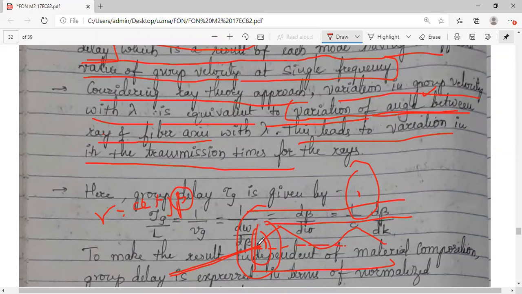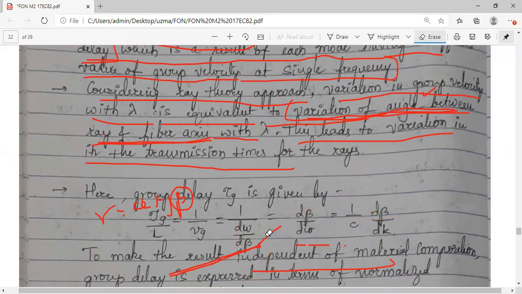So they will enter and disperse in the optical fiber. They propagate at different frequencies and different wavelengths, and each will have a different angle. Because of this variation of angle between the ray and the fiber axis with lambda, this will lead to what? Since the angle is different, each one's path will be different. I'll just show you how it is clearly.